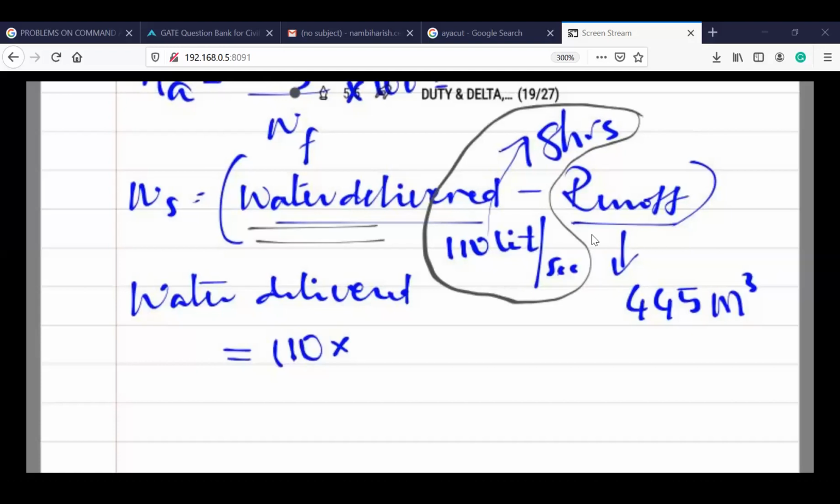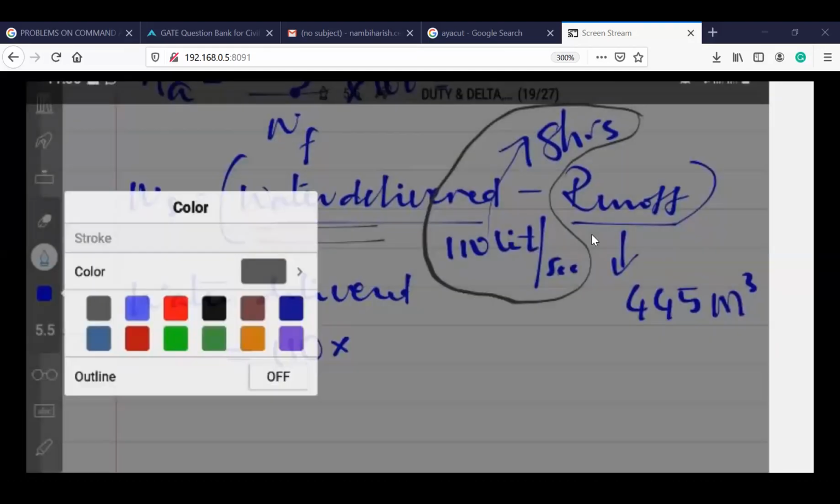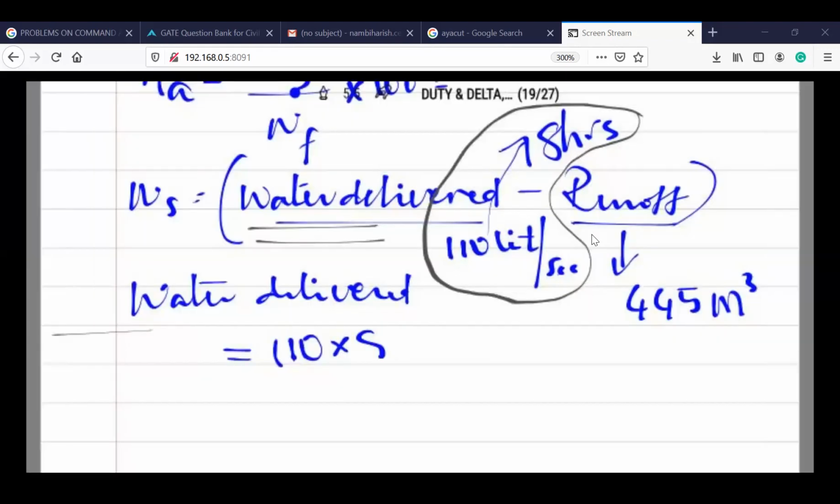So 110 liters per second was given for a duration of 8 hours. But you are not going to calculate in terms of hours. You have to calculate in terms of meter cube finally. So 8 hours into 60 into 60 converts it to seconds.